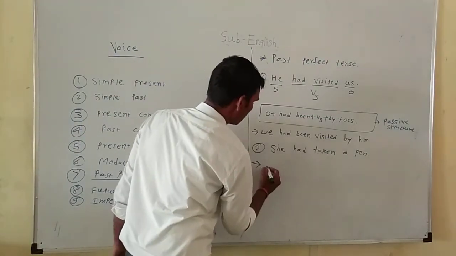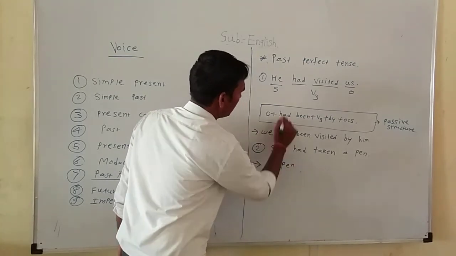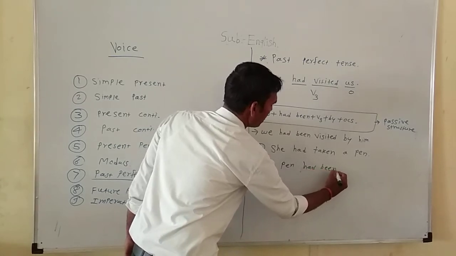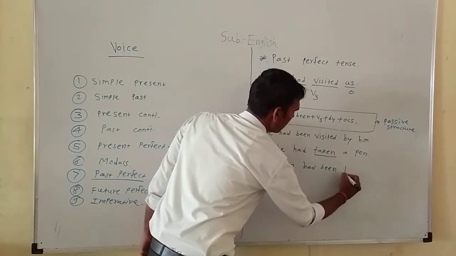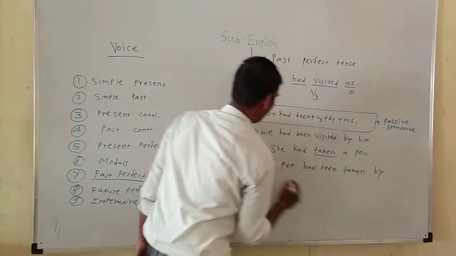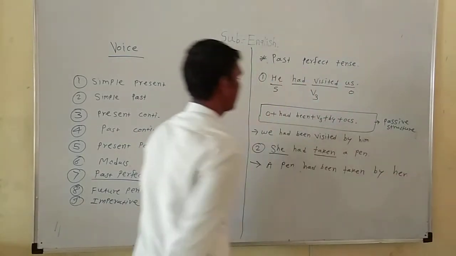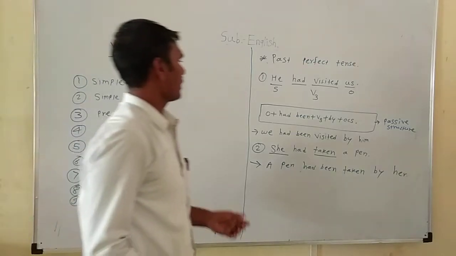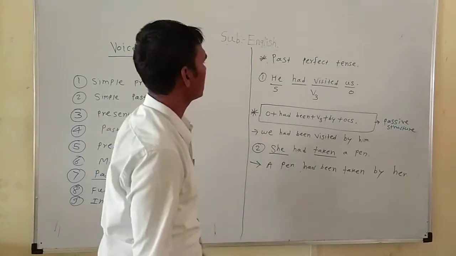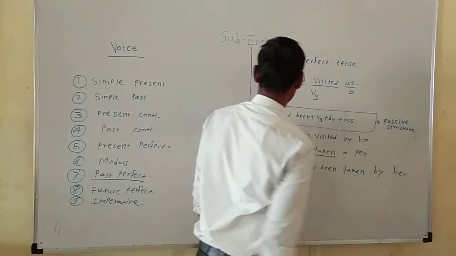First the object, a pen, then had been, then the past participle taken, by, and the objective case of the subject, by her. This is the structure for converting sentences in past perfect tense into passive voice.